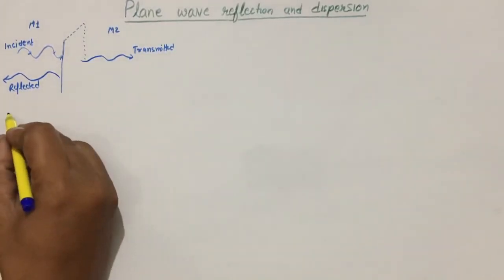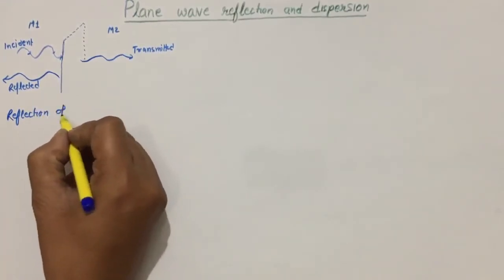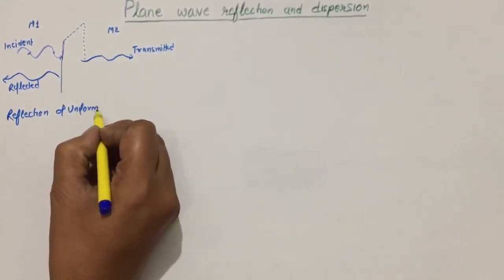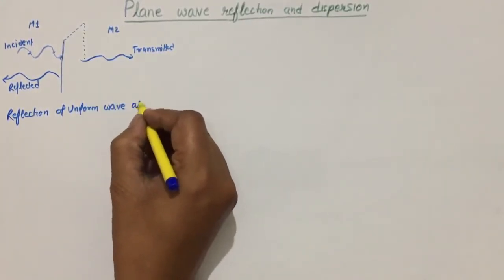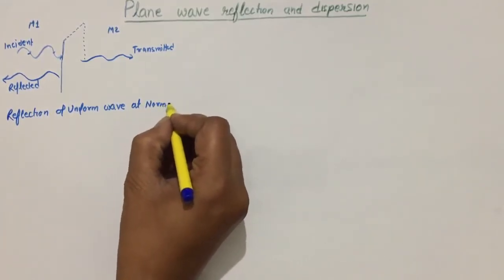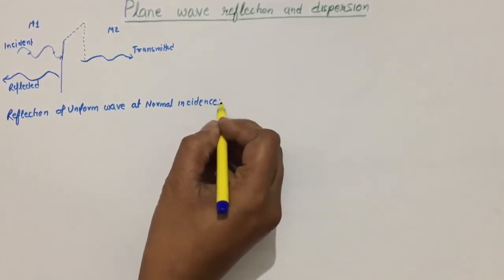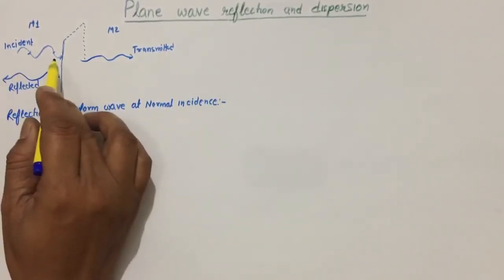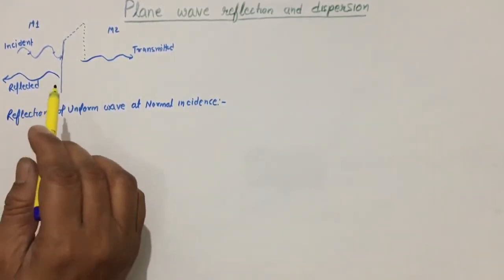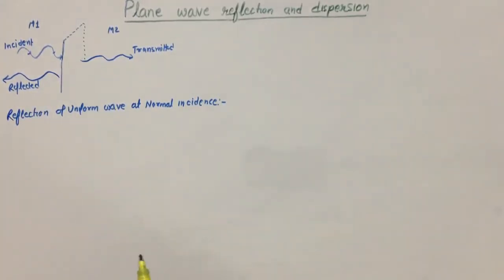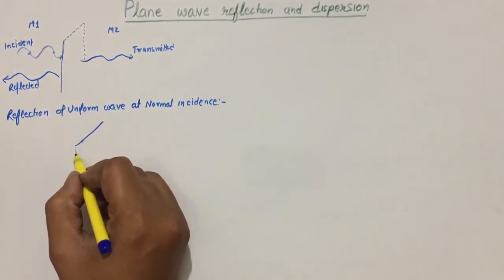Let us start the reflection of a uniform wave, meaning plane wave, and normal incidence. Okay, when waves come to the boundary at normal position, that is perpendicular to the boundary surface. So for that purpose, let us consider the boundary.